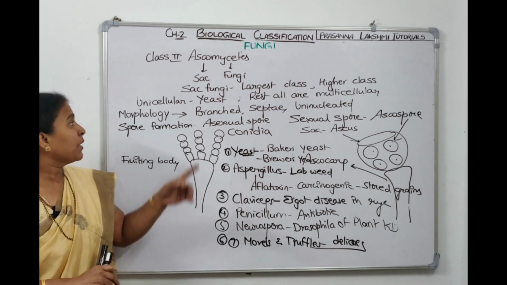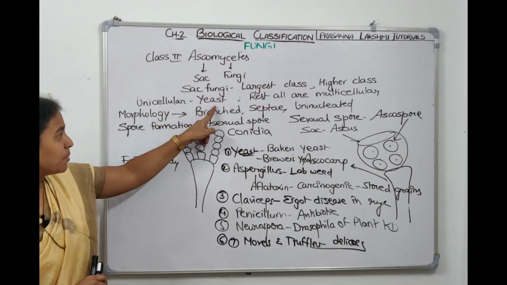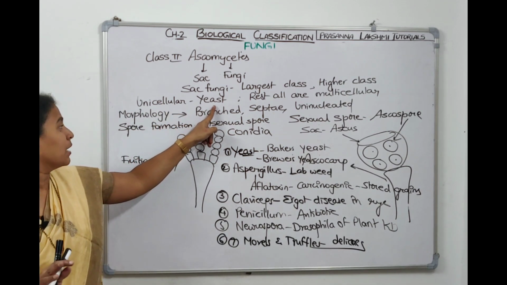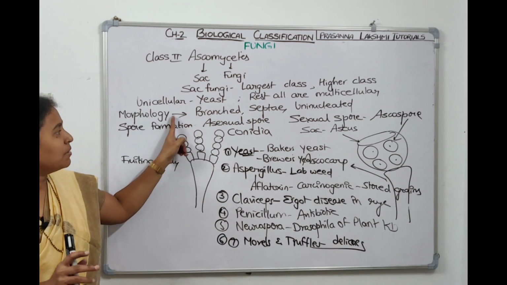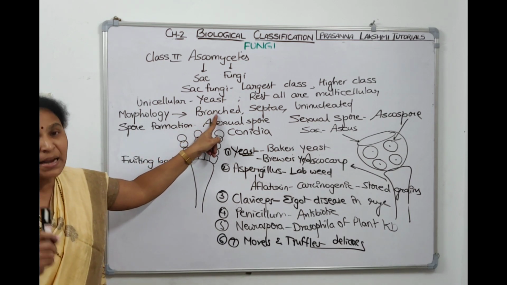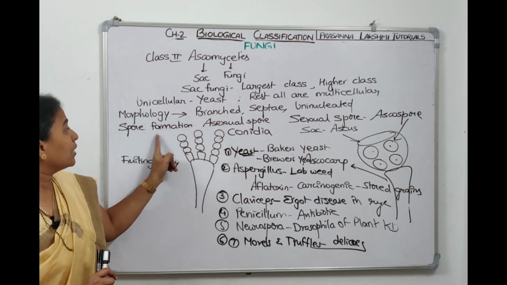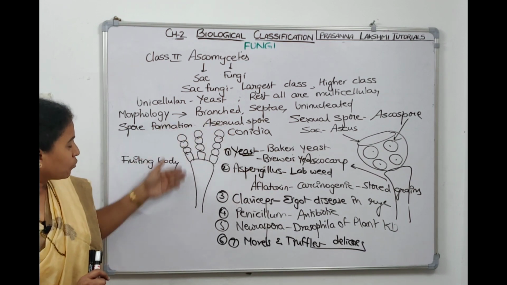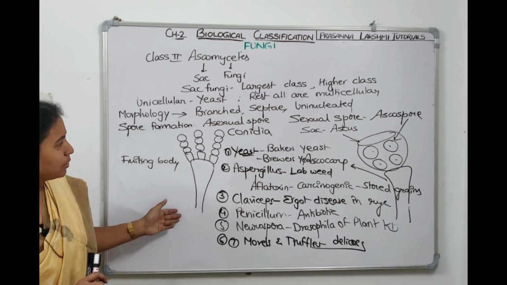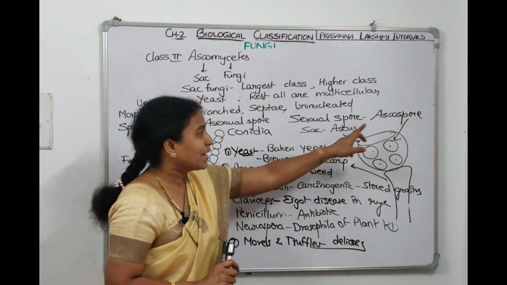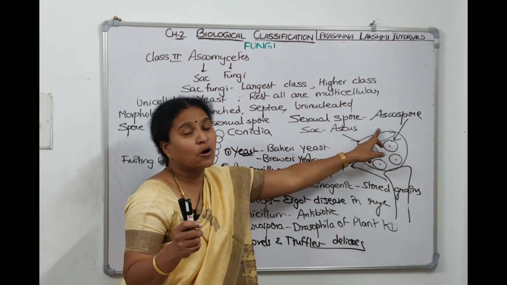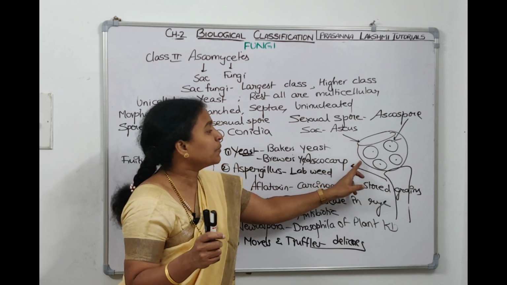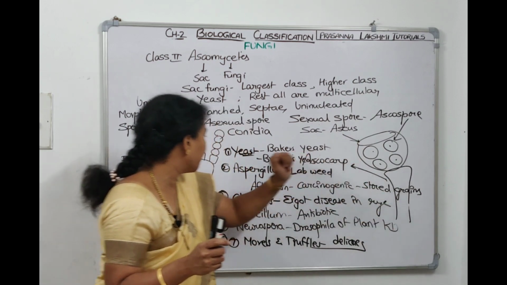Ascus means sac. Now they are unicellular, yeast members are also there. Rest all are multicellular only. The nature of mycelium: it is branched, it is septate, and only one nucleus will be there. The asexual spores are conidia, which are exospores, non-motile spores. Sexual spores are called ascospores. They are produced inside a sac called ascus. Ascus is present on a fruiting body called ascocarp.